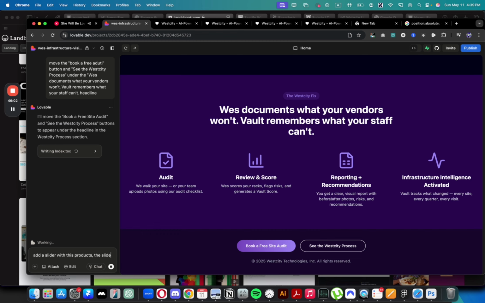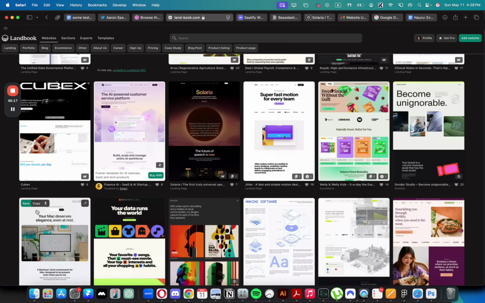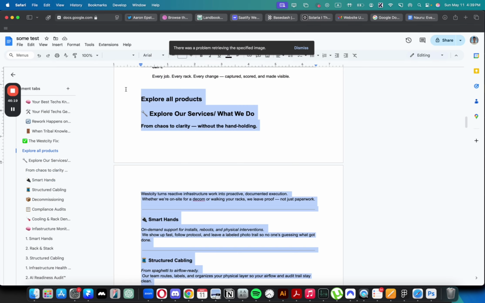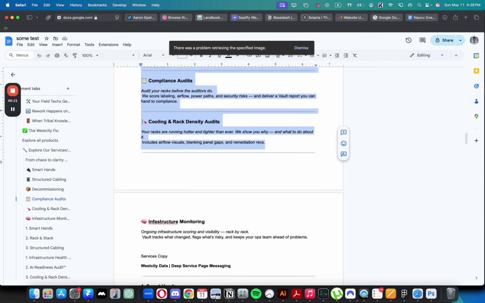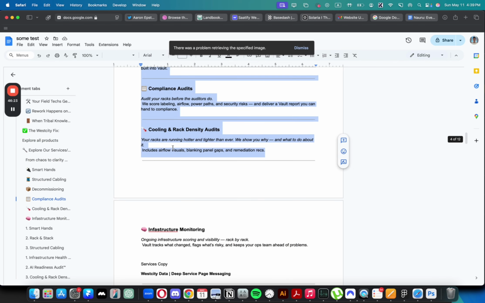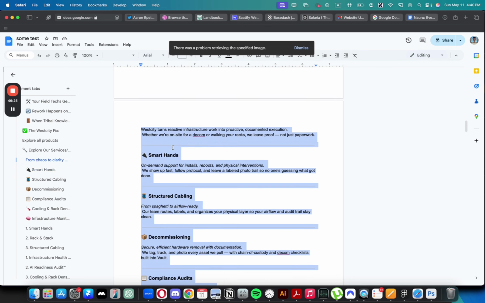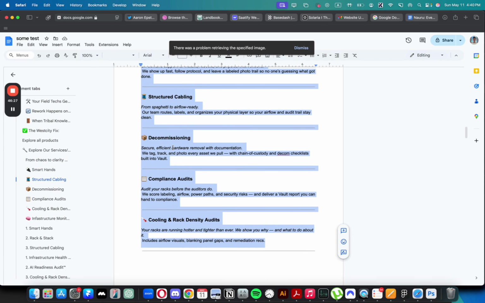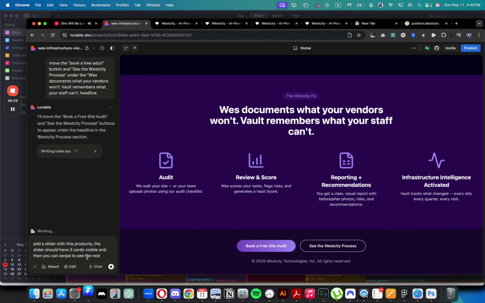The slider should have 3 cards visible, and then you can swipe to see the rest. And let's make sure that I've copied everything correctly. So explore all products. Yeah. And now I can just say that it should add.